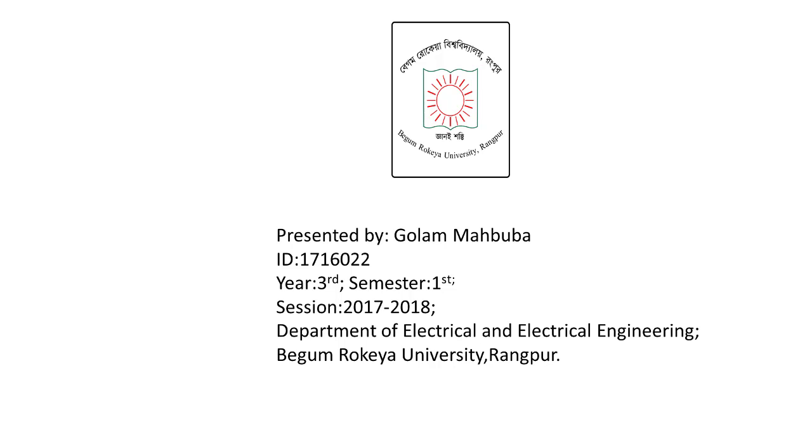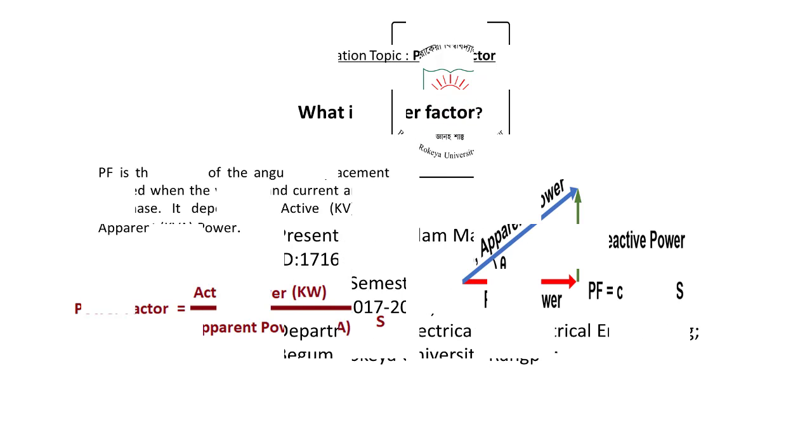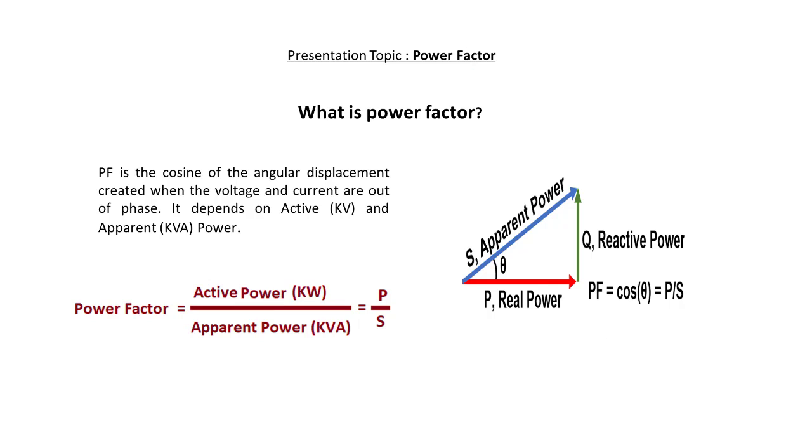My presentation topic is power factor. Power factor is the cosine of the angular displacement created when the voltage and current are out of phase. It depends on active and apparent power. So we know that the equation of power factor is the active power divided by apparent power, which is denoted by P by S.